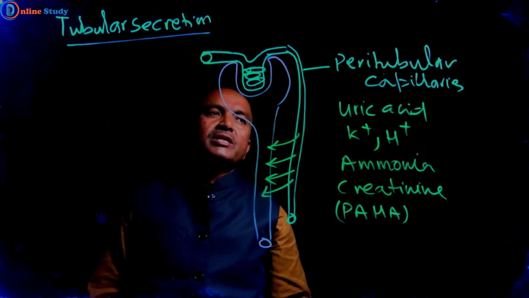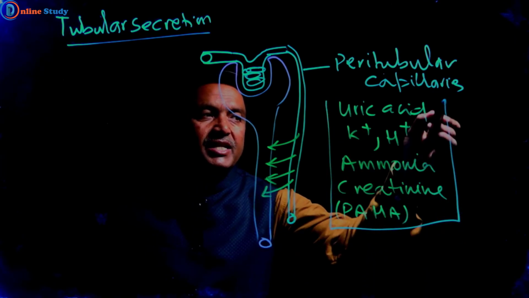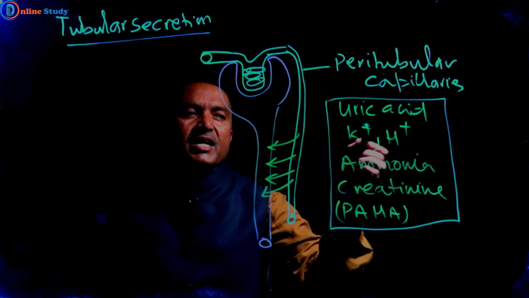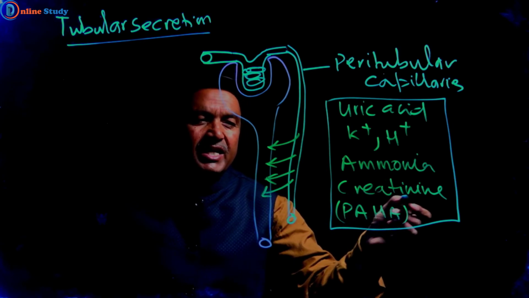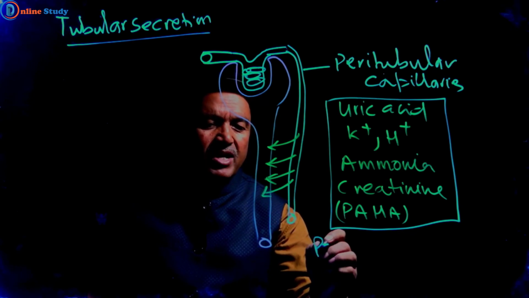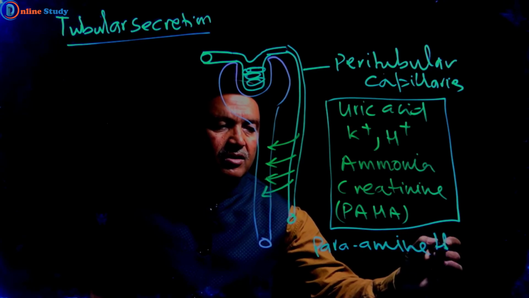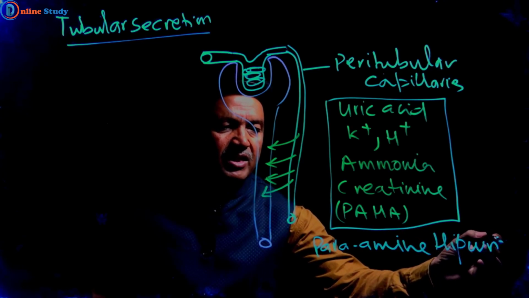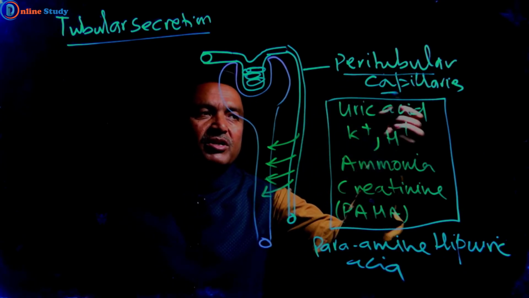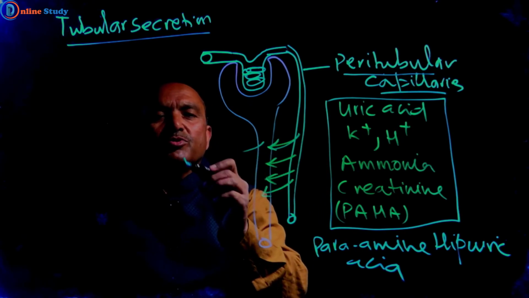From these peritubular capillaries, substances such as uric acid, potassium ion, hydrogen ion, ammonia, creatinine, and para-aminohippuric acid are secreted and discharged into the renal tubule.